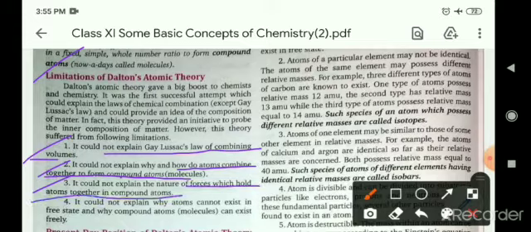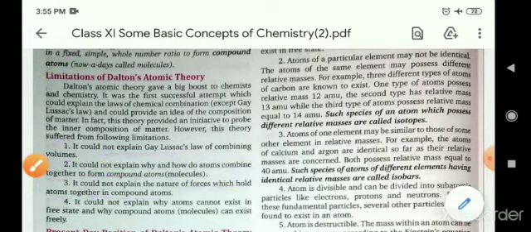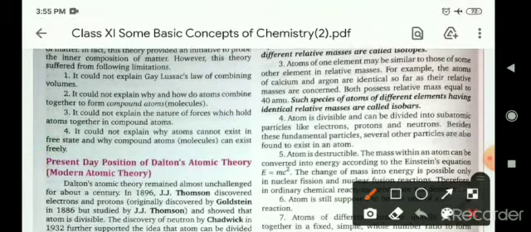As we know, there is a force of attraction between the atoms in a compound, but it was not explained by Dalton, and he could not explain why atoms combine in a suitable volume and form a compound. So these were the drawbacks of Dalton's atomic theory.